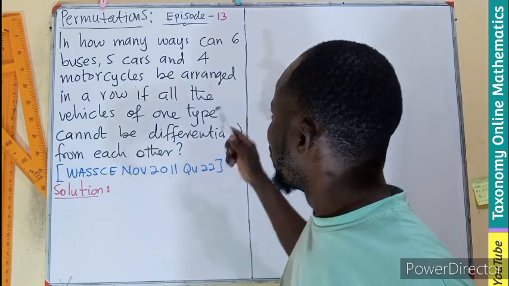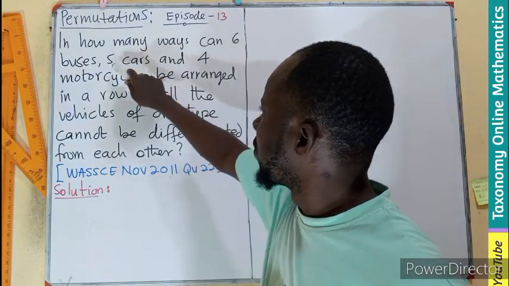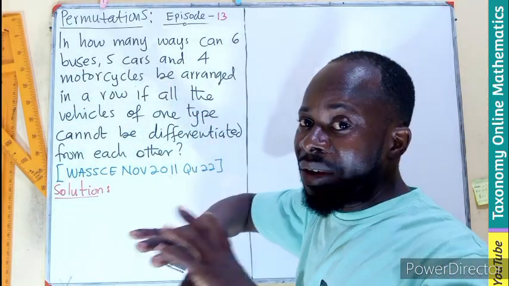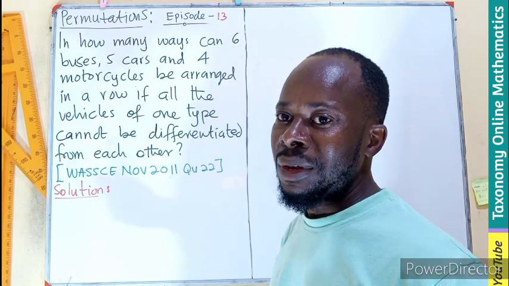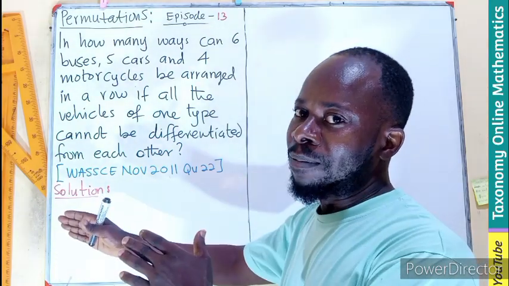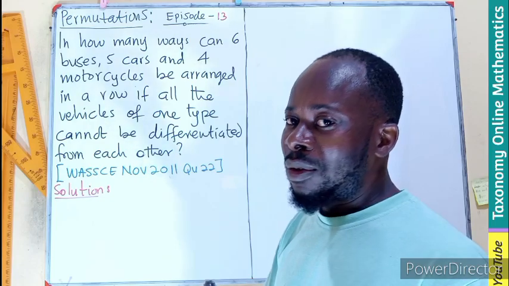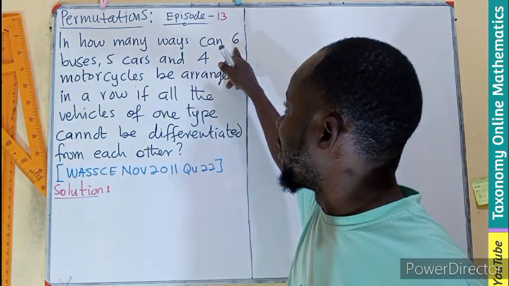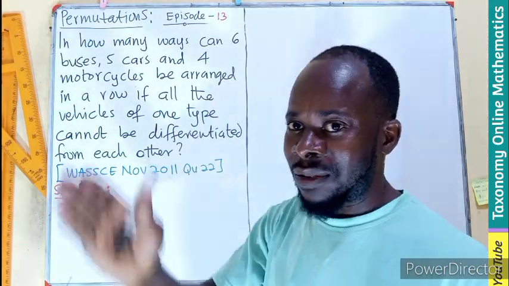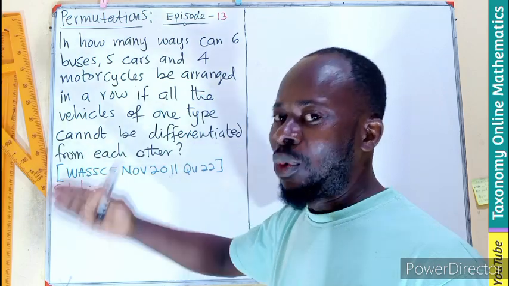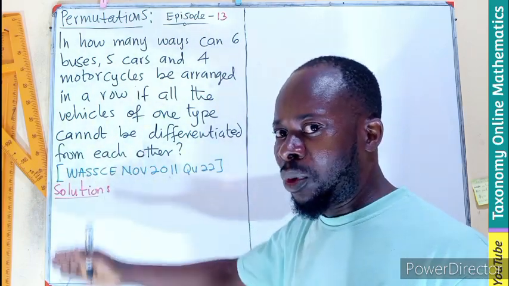In this case, we are selecting from 6, 4, 5. That is 15 vehicles that are available. We want to arrange all of them. Now, if we are going to arrange all of them, there are 6 buses. We can have bus 6, then we follow by the cars, followed by motorcycle.